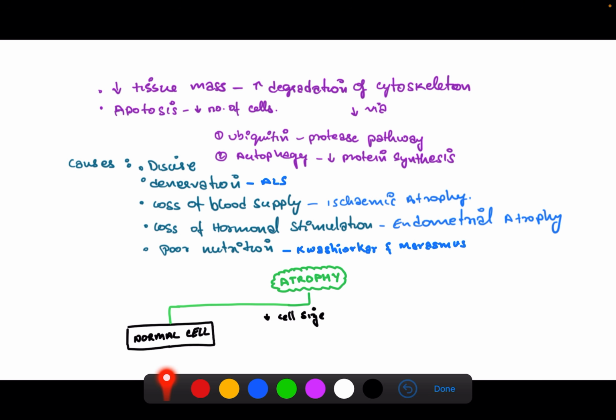Like in menopausal women, there is decreased estrogen production, leading to endometrial and vaginal atrophy, or poor nutrition like kwashiorkor and marasmus, when there is decreased calorie intake and the body breaks down its own muscle for energy.